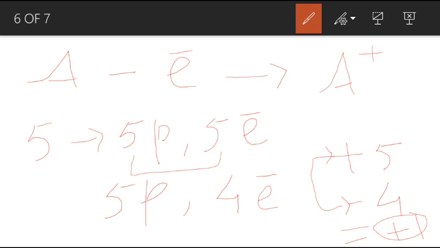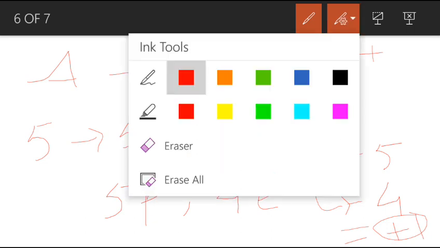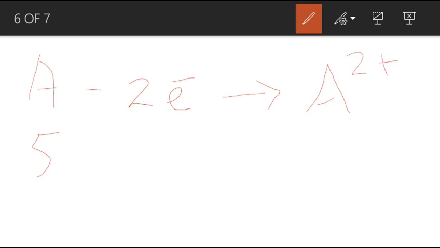If it loses 2 electrons, I will show you an example. A, its atomic number is 5. If it loses 2 electrons, it develops 2 positive charges. The number of electrons lost is directly proportional to the number of positive charges on this element.